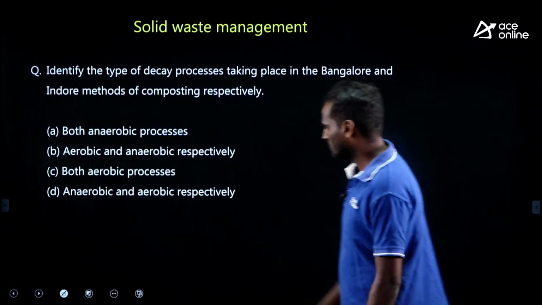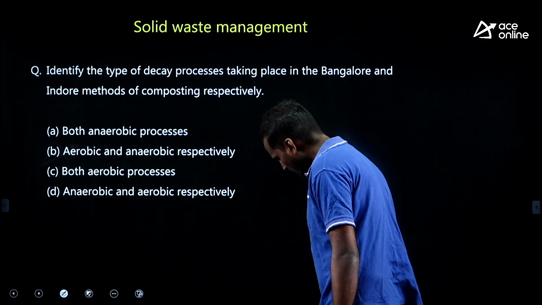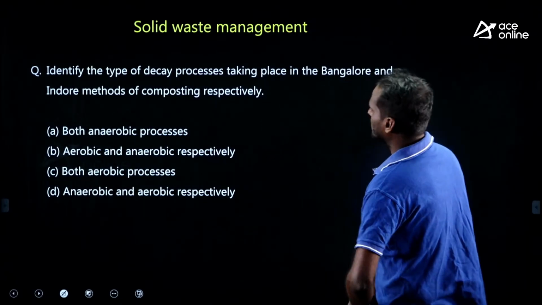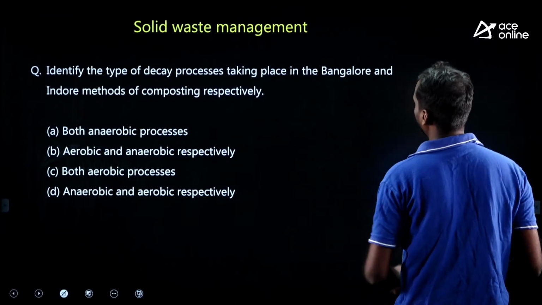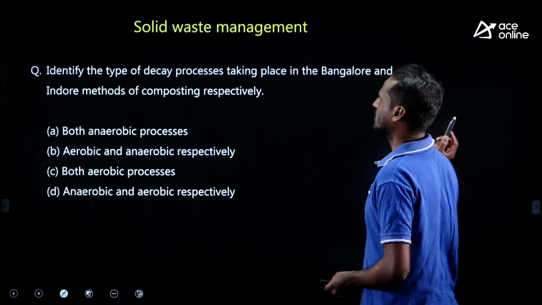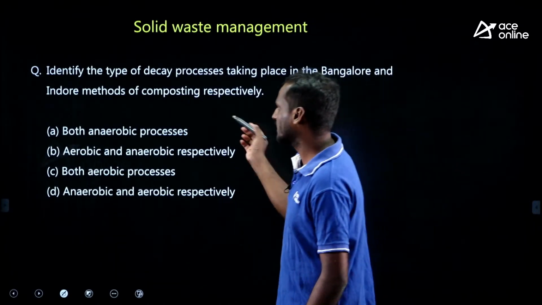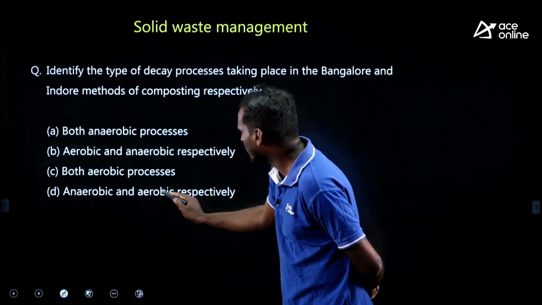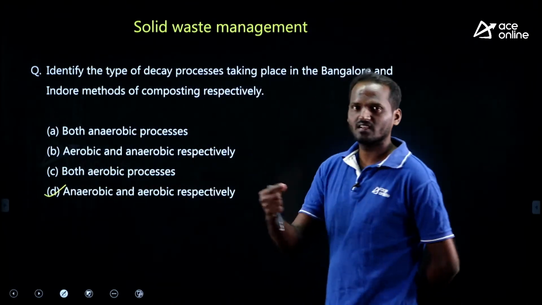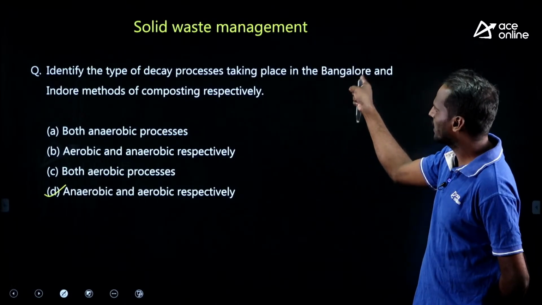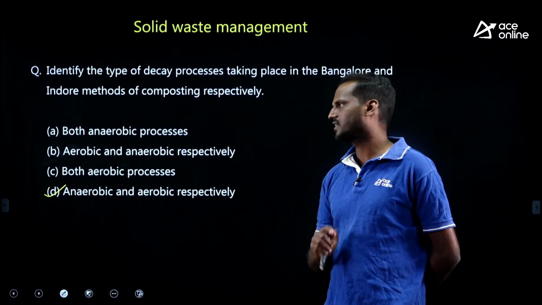Okay, let's quickly go to the next chapter, solid waste management. Identify the type of decay processes taking place in the Bangalore and Indore methods of composting respectively. Bangalore is the anaerobic method, Indore is the aerobic method. Respectively means he has given Bangalore and Indore, so anaerobic is Bangalore, aerobic is Indore. Therefore option D is correct.